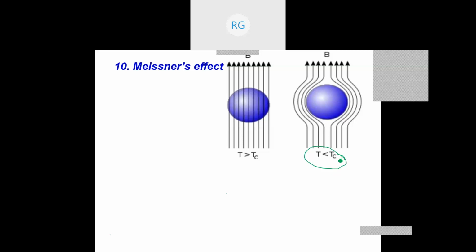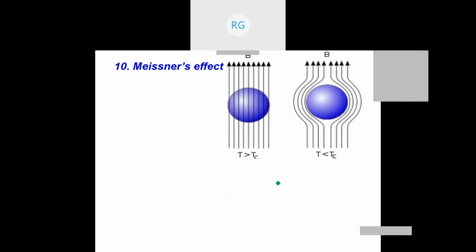See this. When the superconductor is at less than Tc, it is in superconducting state. When it is in superconducting state, whatever magnetic flux lines are coming will be expelled by the superconductor. They go away from the superconductor and they cannot pass into the superconductor material.